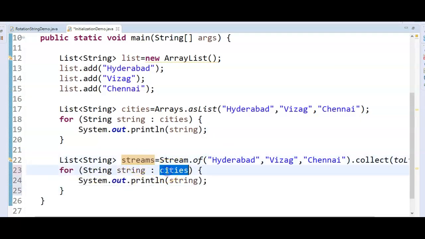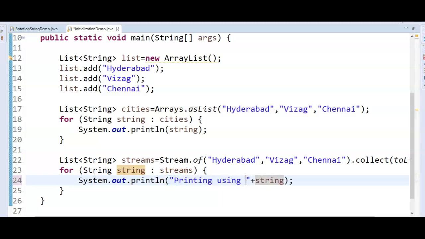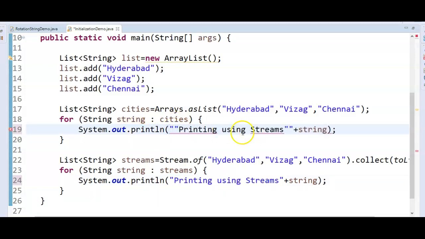Just copy this, and here it is the streams one. Now I am adding a comment saying printing using streams, and here printing using asList method. Let's run the program and see the output.